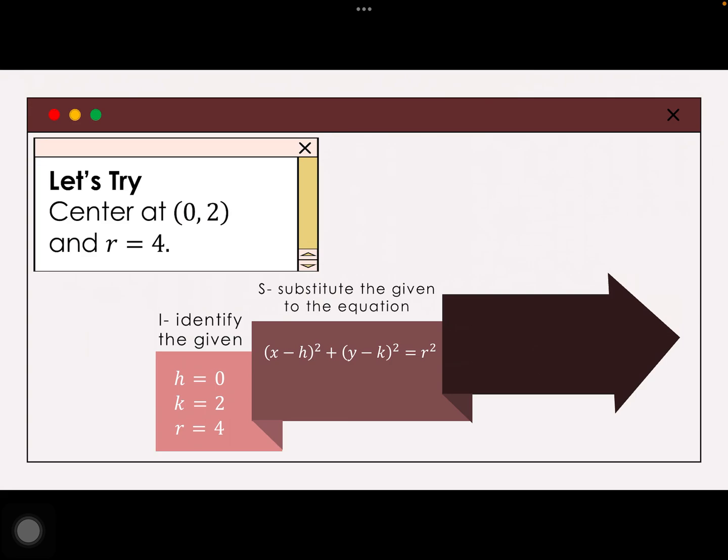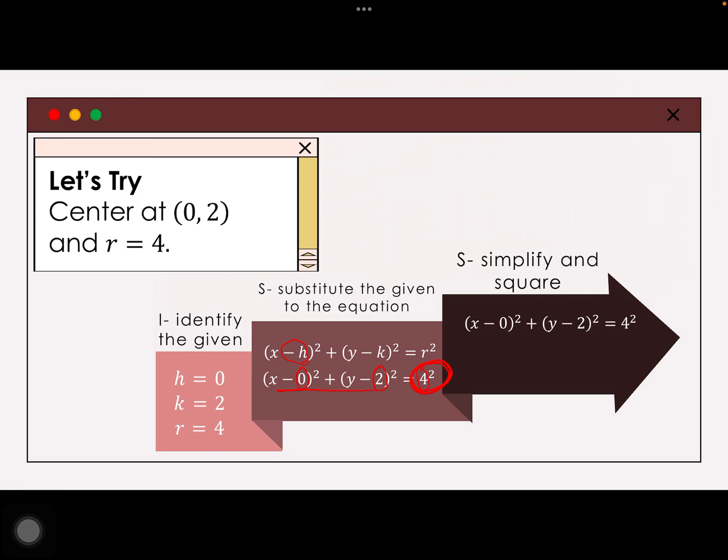H becomes 0, K becomes 2. Ayan na, tandaan ha, wala akong pinalitan sa sign. Ang pinalitan ko lang si H at saka si K. And then, of course, your R dito palitan mo lang. Wala tayong gagalawin on this side, sa left. Ito lang po ang ating isi-simplify and square, si 4 squared.